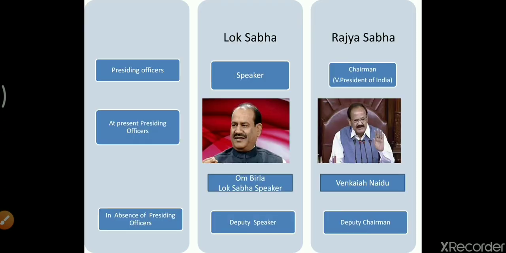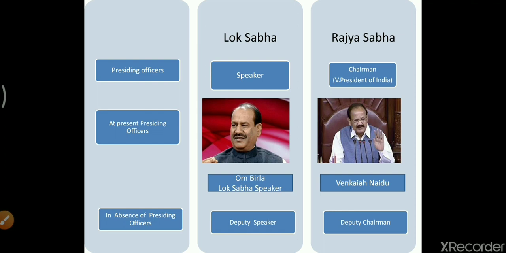Now about the leaders or the presiding officers of Lok Sabha and Rajya Sabha. Lok Sabha is presided by the Speaker, the name of an official post, and Rajya Sabha is presided by the Chairman. Now one thing I would define here is that the Chairman of Rajya Sabha will always be the Vice President of India.